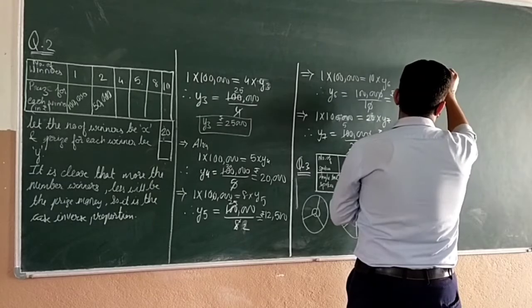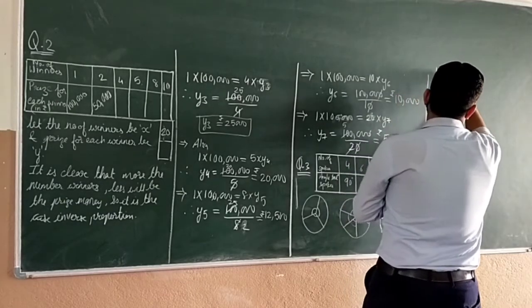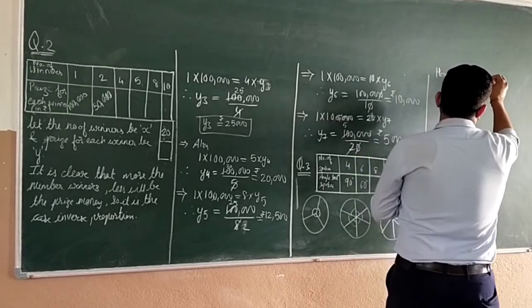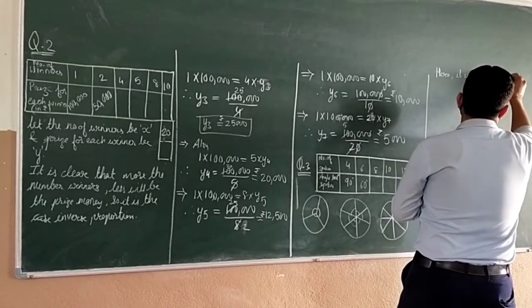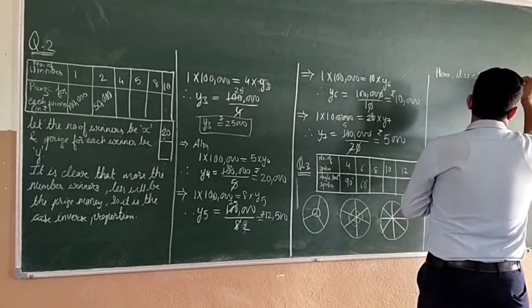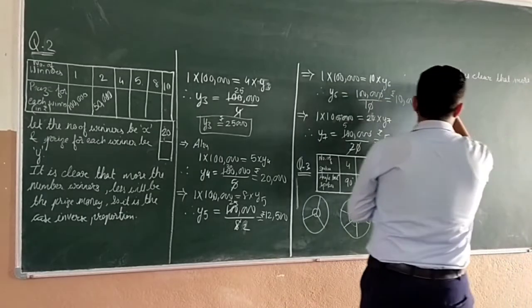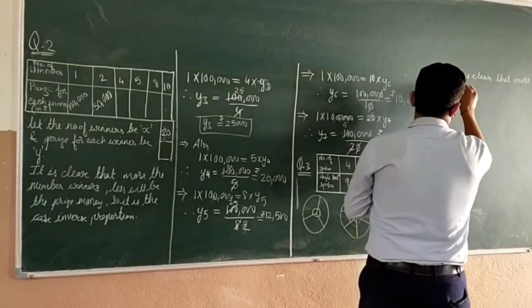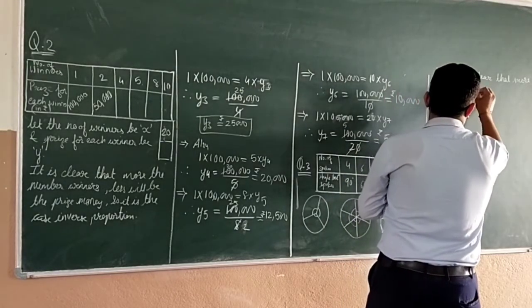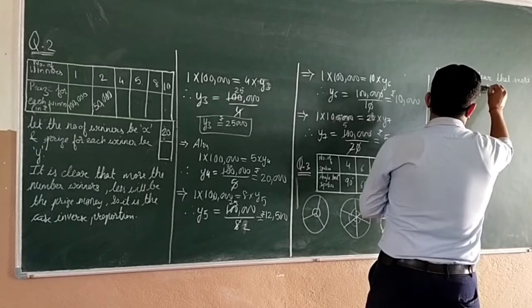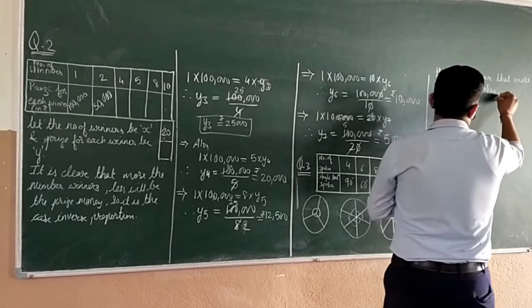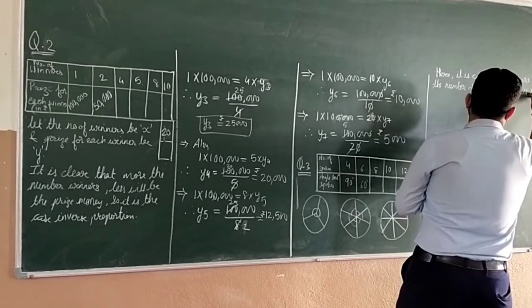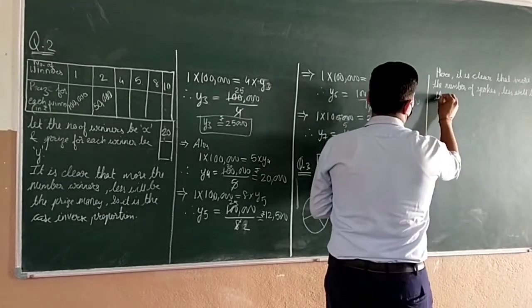Here it is clear that more the number of spokes, less will be the angle between them.